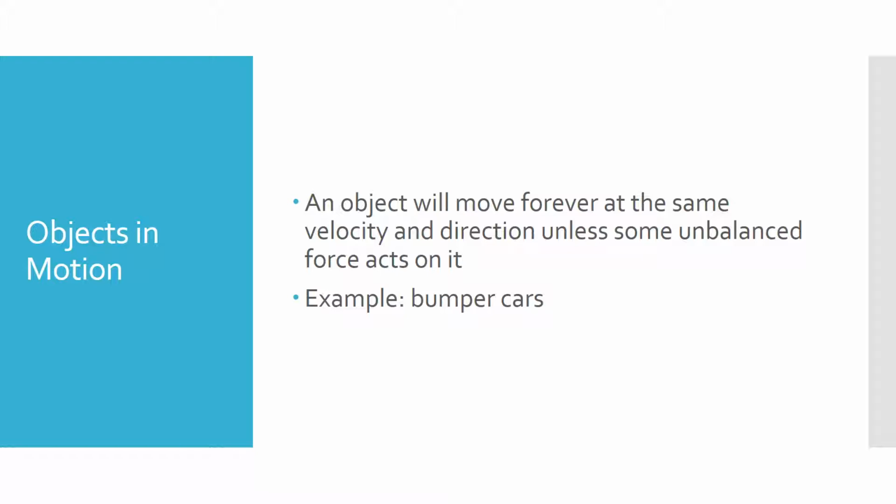An example I like to give is bumper cars. If you had a really giant bumper car rink and someone driving in a straight line, same speed the whole time, that car is not going to change if that person keeps their foot on the pedal at the same rate and doesn't turn the wheel. It's going to keep going unless an outside force acts on it. And if another bumper car hits it, then it's going to change its motion. So it's going to keep going the same way, same speed, unless something from the outside stops it.